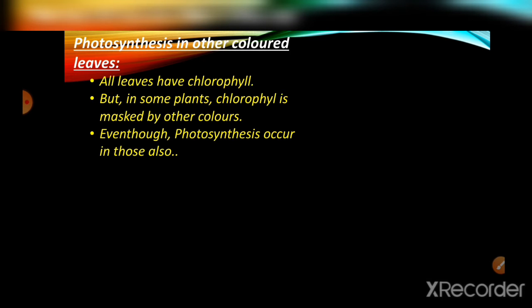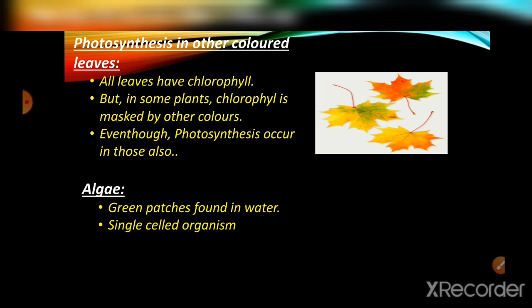Photosynthesis in other colored leaf. In this picture, here you can see some green color with yellow, here red with green, and here yellow with red. Actually these contain chlorophyll, but it is masked by other colors. Masked means covered by other colors.